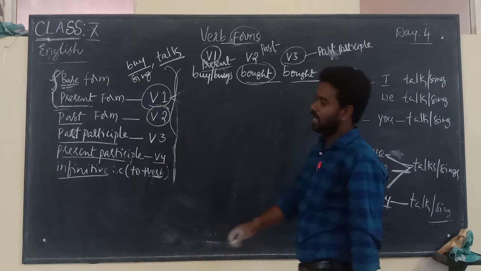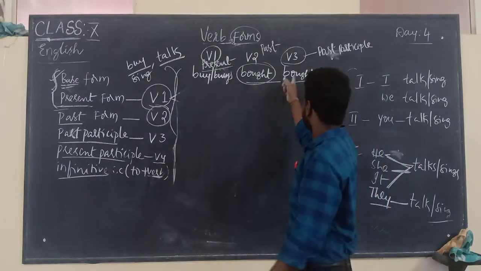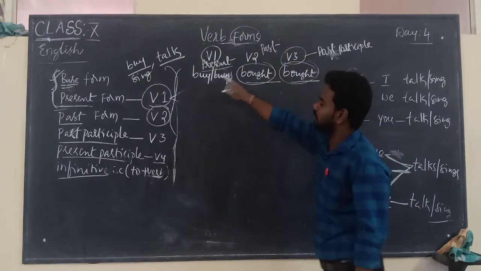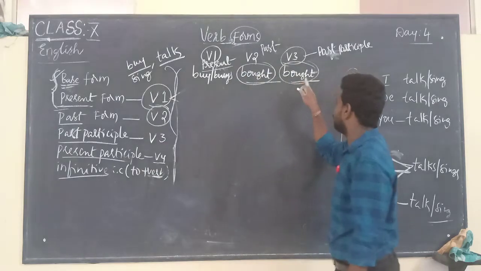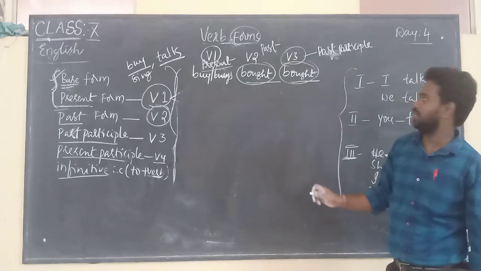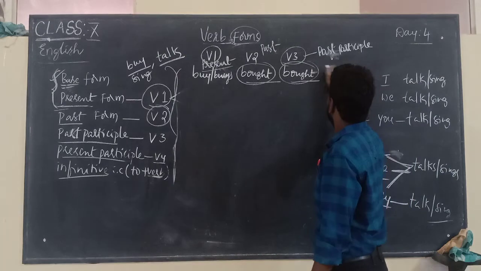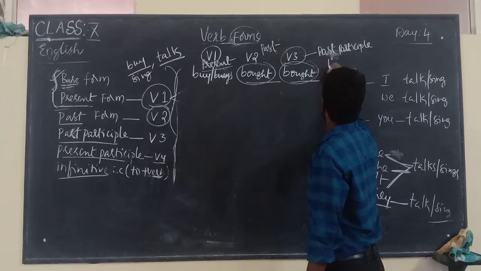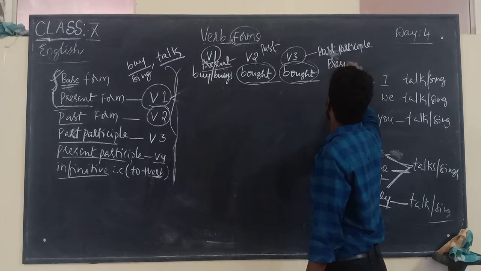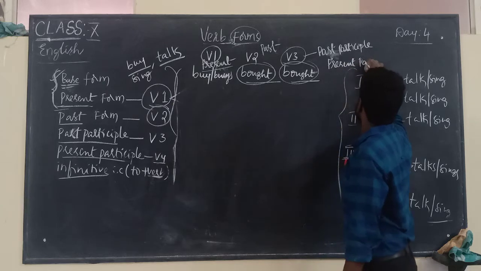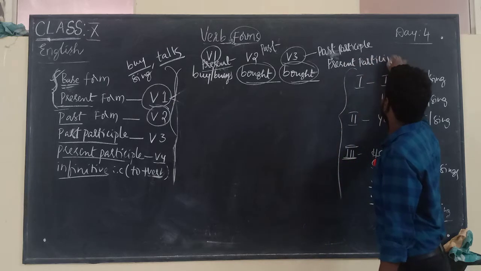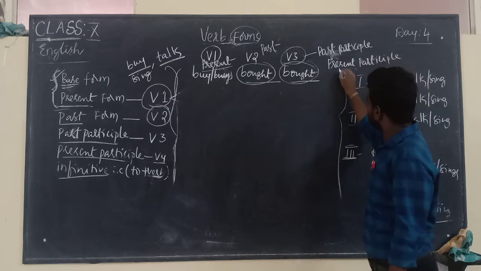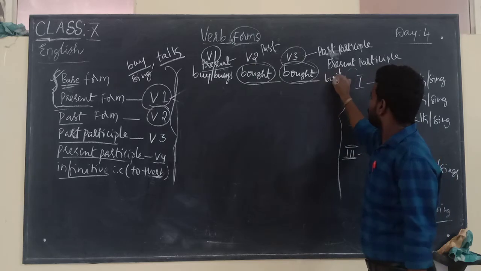V3 is the past participle. The third form of buy is bought here. So what is next? Present participle. What is the present participle? Buying.